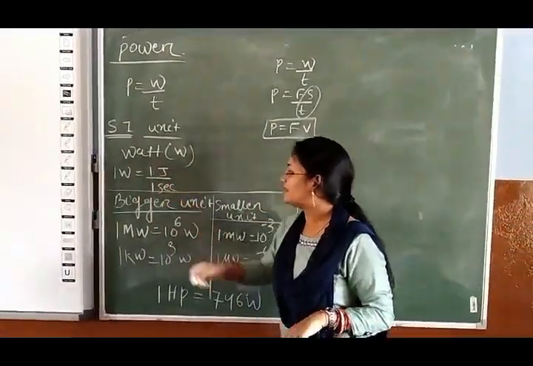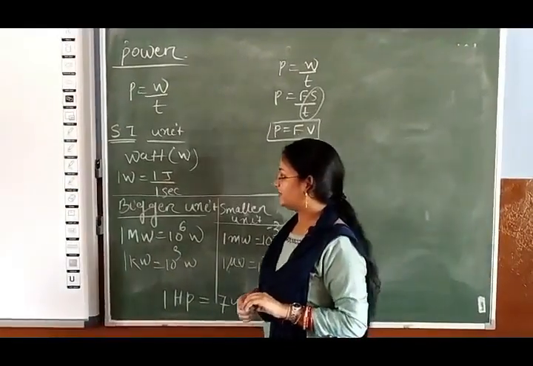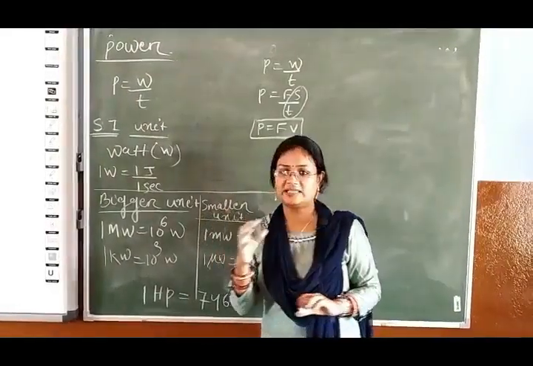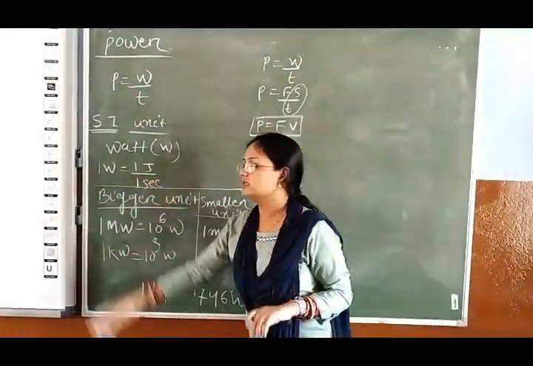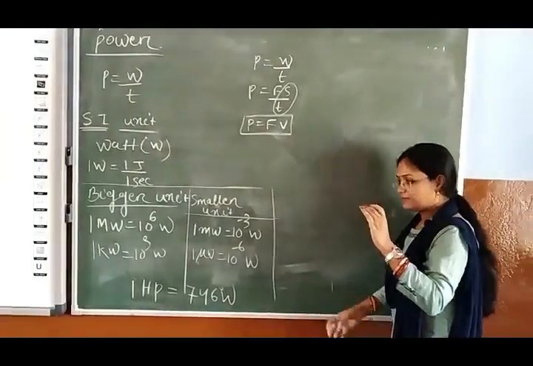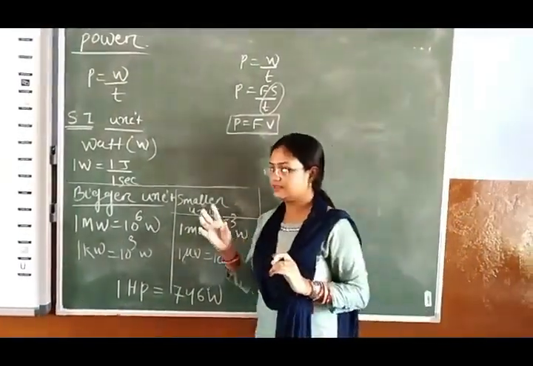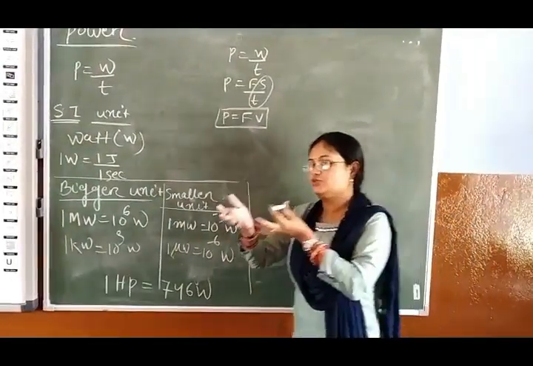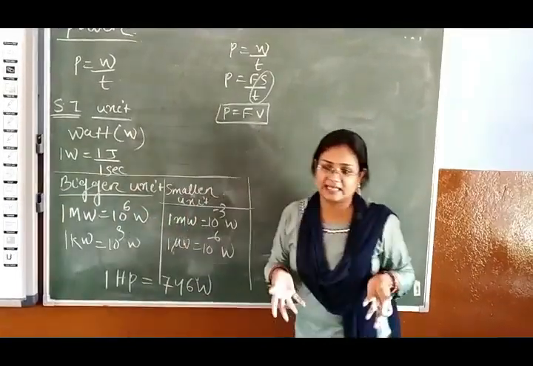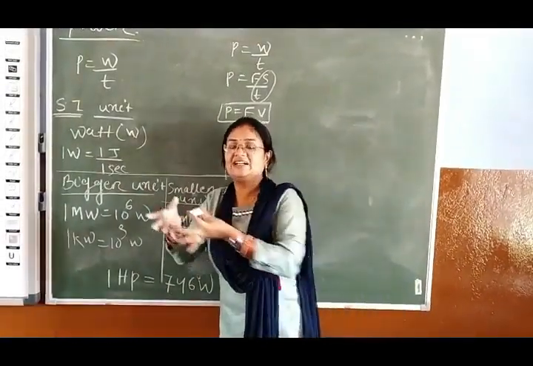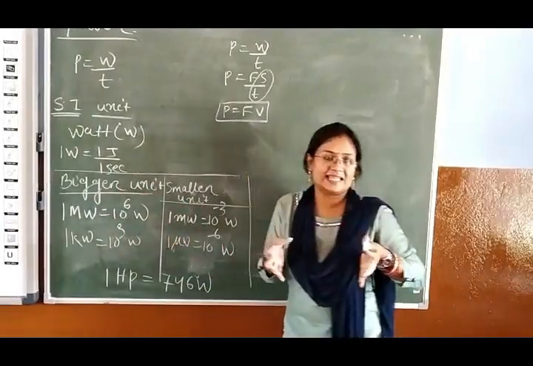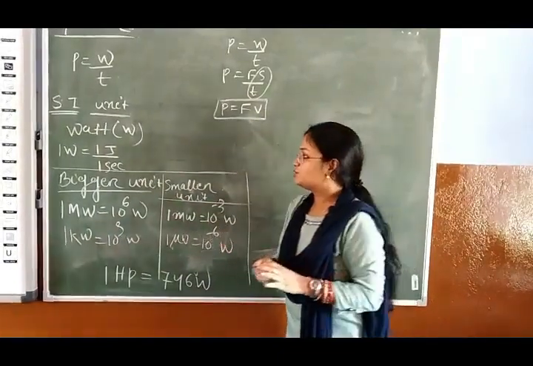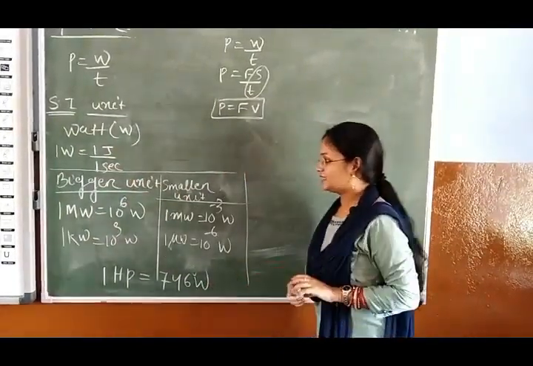1 watt equals 1 joule by 1 second. And we can also define watt: if 1 joule of work is done in 1 second, that is 1 watt. Suppose one electric bulb is there, and that electric bulb's power is 60 watt. What does it mean? 60 watt means 60 joule of work is done in 1 second. Suppose 100 watt, that means 100 joule of work is done in 1 second. That means which power is more? The 100 watt bulb. Yes or no? So 1 watt equals 1 joule by 1 second.